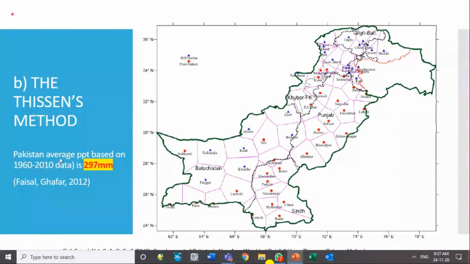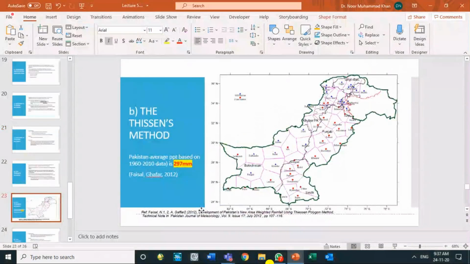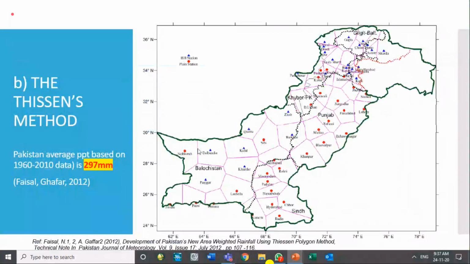The rainfall from 1960 to 2010 was available with the Pakistan Met Department, with Mr. Faisal Ghaffar, 2012. He had, how many years, 40, 50 years of data. Is it the normal rainfall, annual rainfall? This is not the normal, because the normal has to be for 30 years, not more or less than 30 years. You can check that. Okay, so he used 50-year data for all the stations of Pakistan.